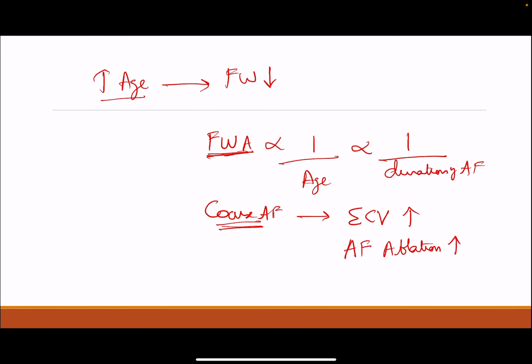Whenever there is coarse AF, the likelihood of success of DC cardioversion reverting to sinus rhythm is higher, and the likelihood of successful ablation is also higher.